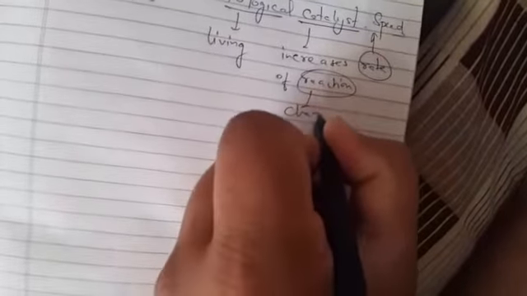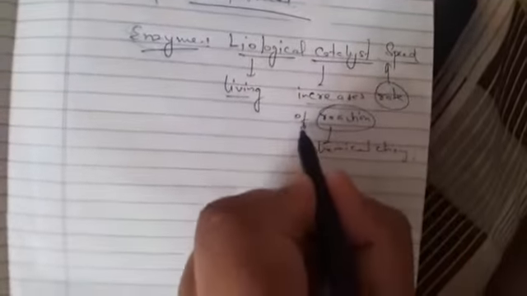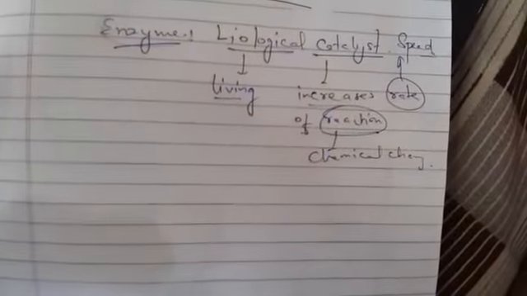Rate means speed, and reaction means chemical change. Means enzymes increase the speed of a reaction, the process of conversion. And pepsin is an enzyme which converts proteins into peptones.